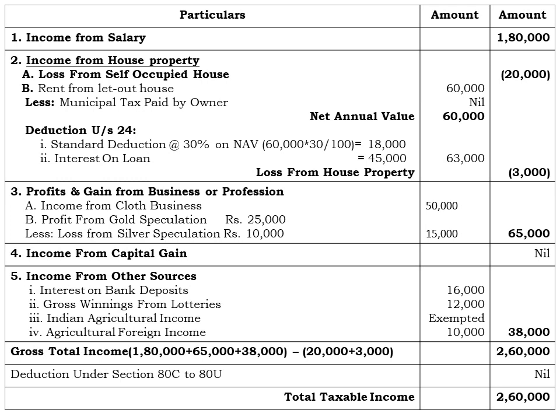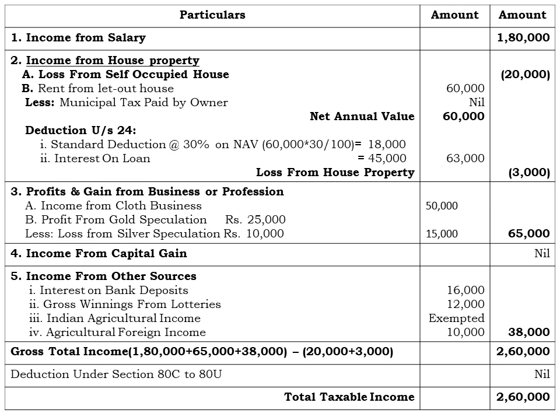Under this we are having three contents. First one is income from cloth business, which has provided 50,000 income, and second one, profit from gold speculation, that is rupees 25,000. We can set off, or deduct, the loss from speculation business of the silver against the speculation business of the gold, that is rupees 25,000 minus 10,000, that comes to rupees 15,000 at final. The combination of both these, 50,000 plus 15,000, amounts to rupees 65,000.